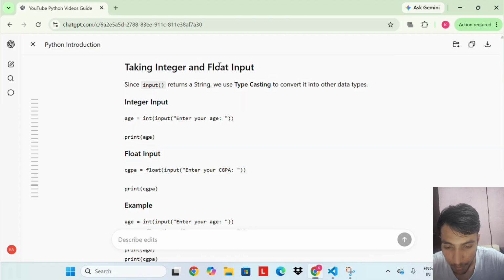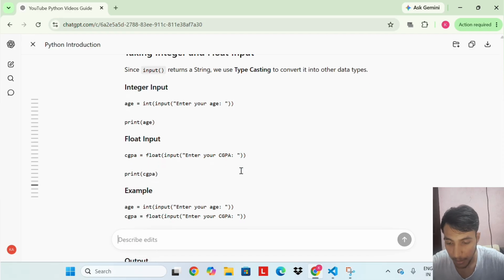Taking integer and float input. Since input returns a string, we use typecasting to convert it into other data types. Integer input: age equal to int input, "Enter your age". Float input: float, input, "Enter your CGPA".